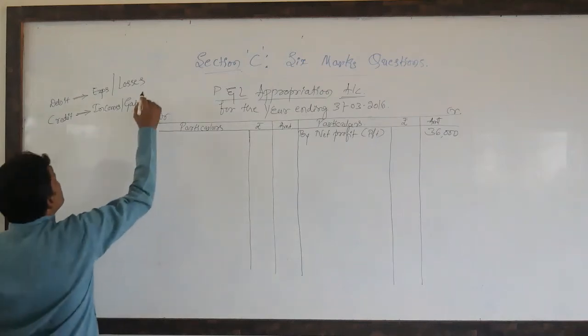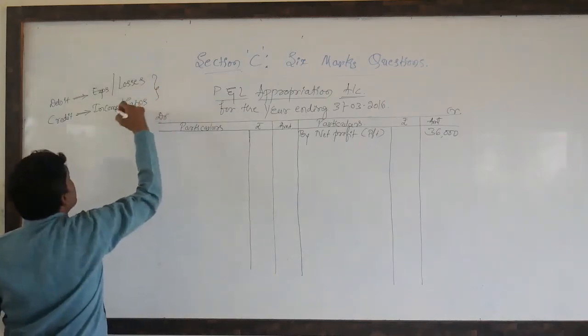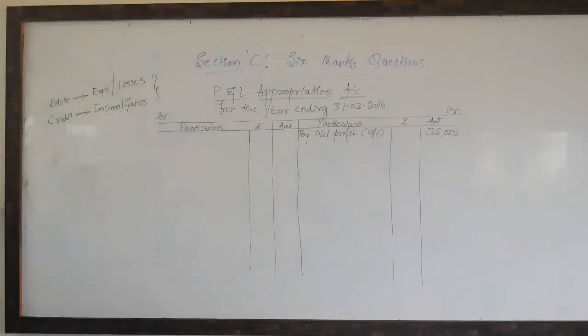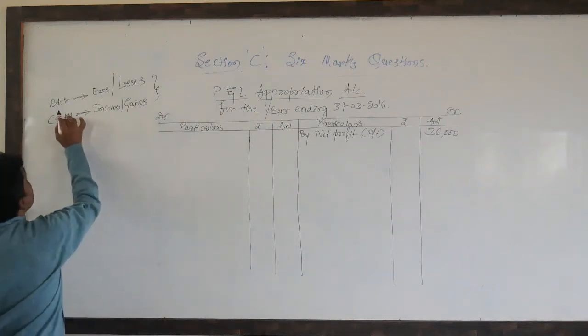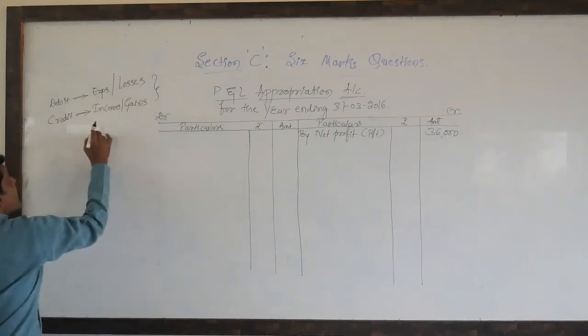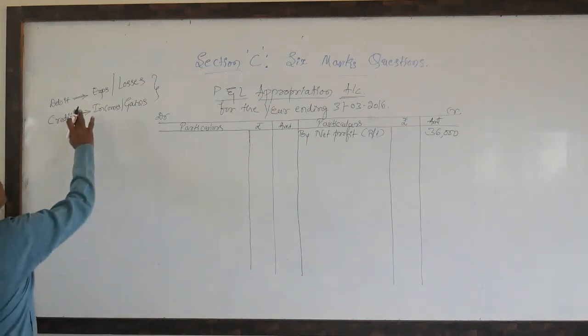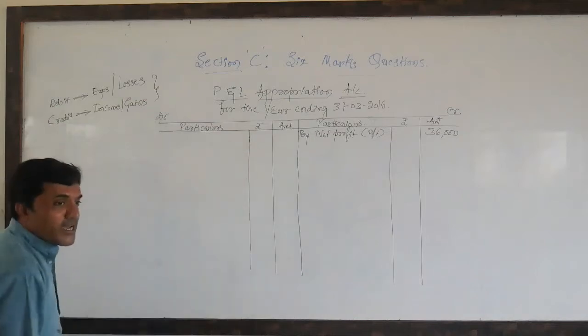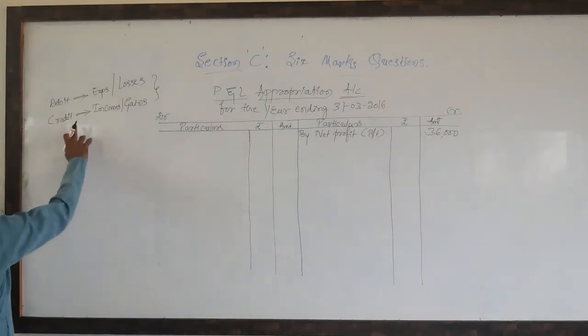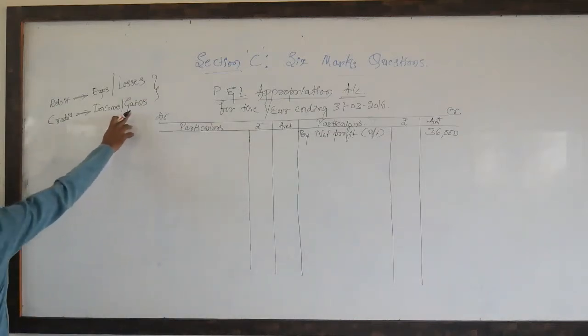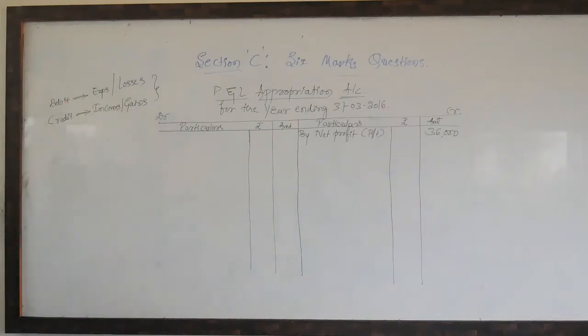This is the rule of debit and credit under the English system. So this is the traditional system. Debit expenses or losses, credit incomes or gains. The present American system also says the same: increase in expenses or losses is debit, decrease in expenses or losses is credit. Similarly for incomes and gains, we will discuss that later on.